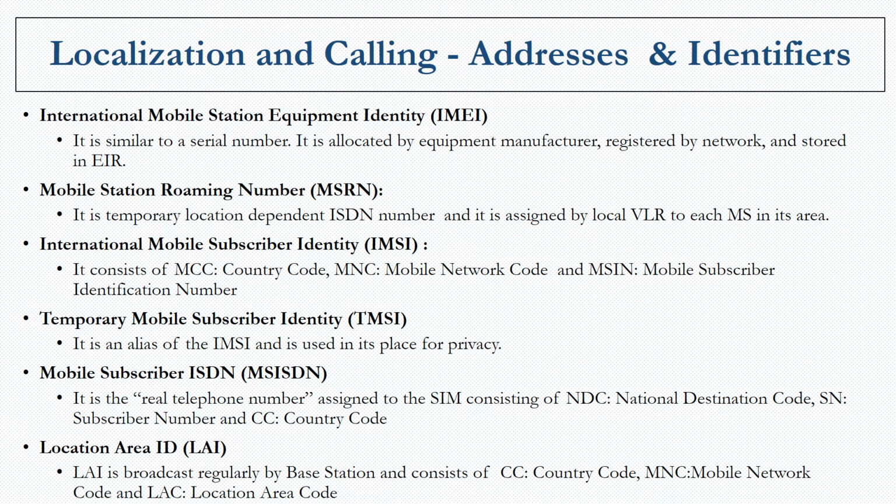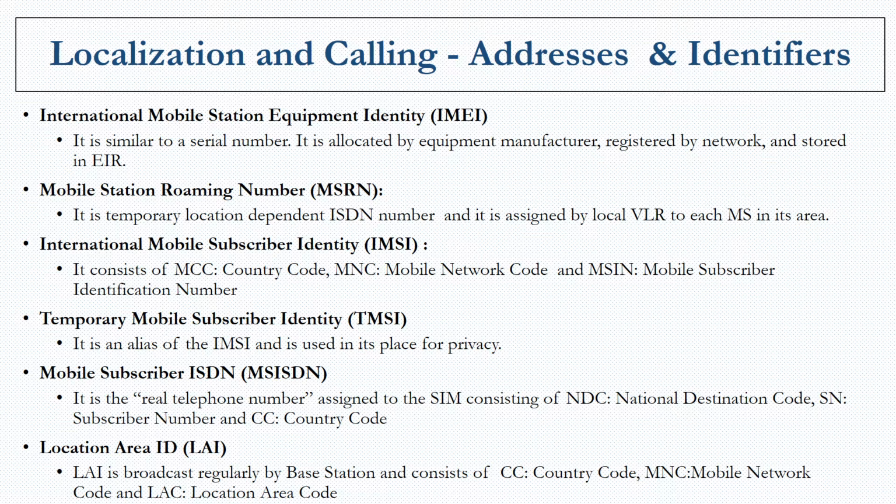The second identifier is the mobile station roaming number, the MSRN, which is a temporary, location dependent ISDN number, and it is assigned by the VLR. VLR is nothing but the visitor location register, and the number is allocated to the mobile station in a particular area or visiting area. The IMSI number, the International Mobile Subscriber Identity, is the most common one, and it consists of the MCC, the Mobile Country Code, the MNC, the Mobile Network Code, and the MSIN, which is nothing but the Mobile Subscriber Identification Number.